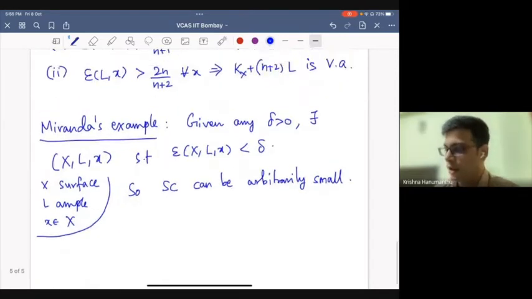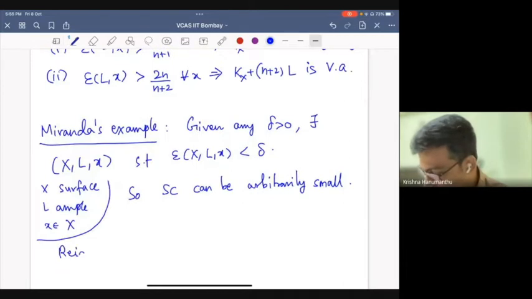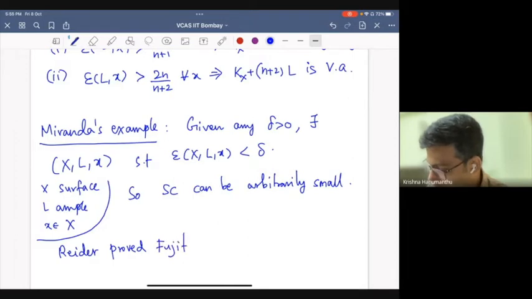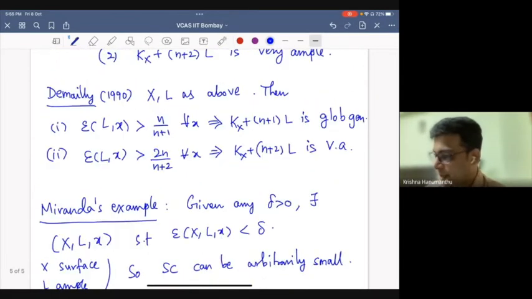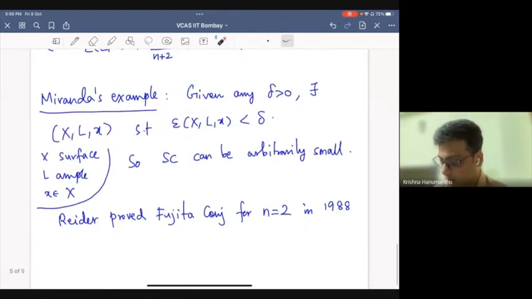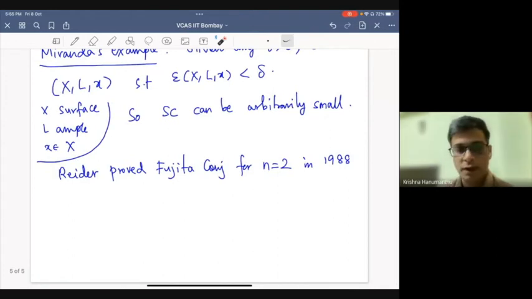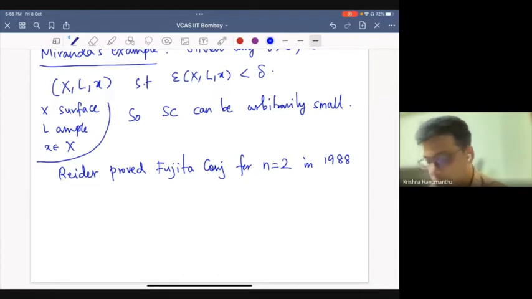And a further illustration of that is that the Fujita conjecture, in fact, is true for dimension 2, even before all this. So these statements are true, but these statements are false. So the approach to proving the Fujita conjecture cannot be successful. However, Seshadri constants are interesting in their own right. So that is what people have discovered, and one of the first illustrations of this.